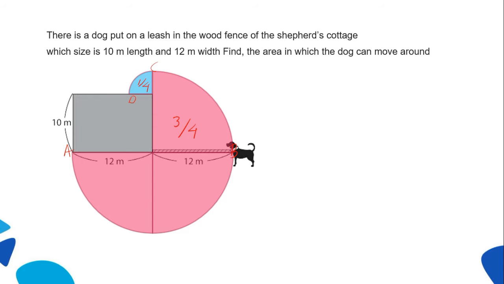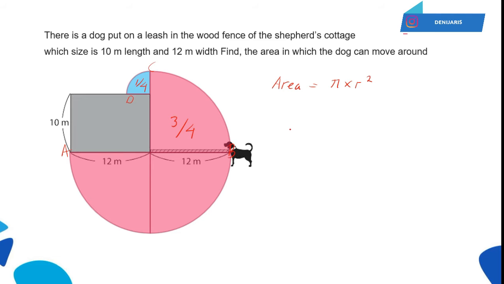We can find the area which the dog can move around by using circle formula. We can write area is equal to pi times radius square. Now let's answer this question. We have to determine the radius of both circles.